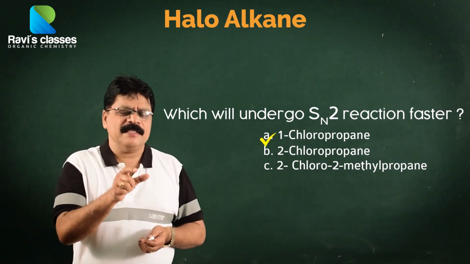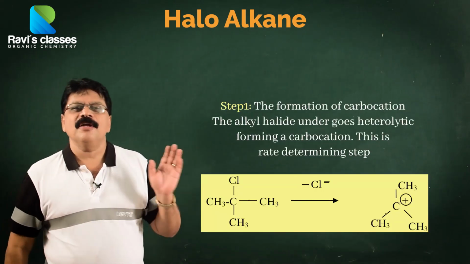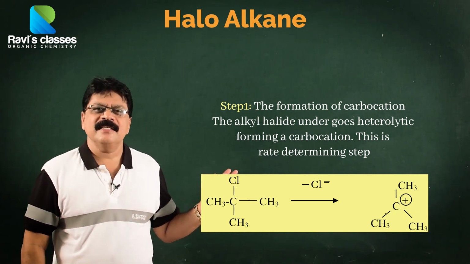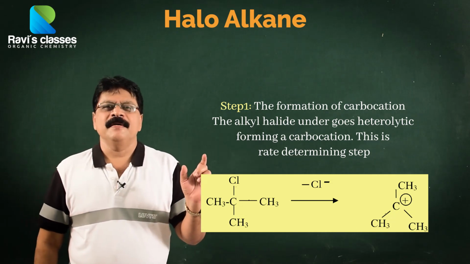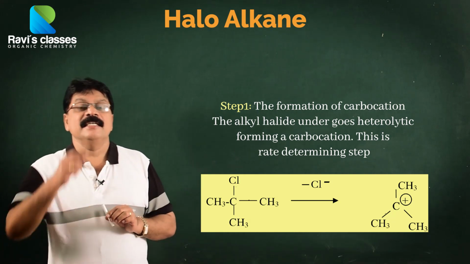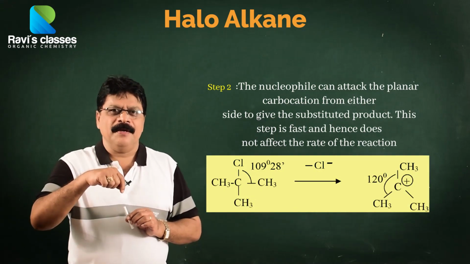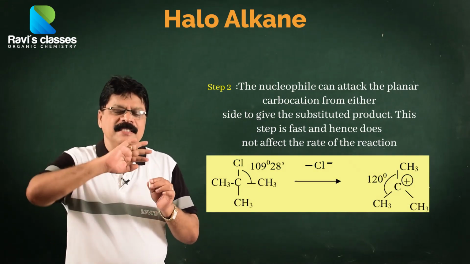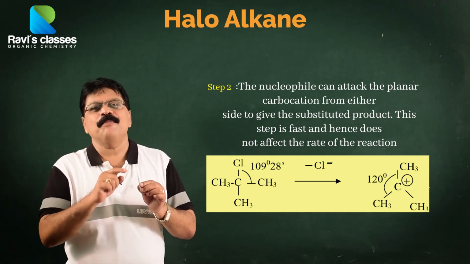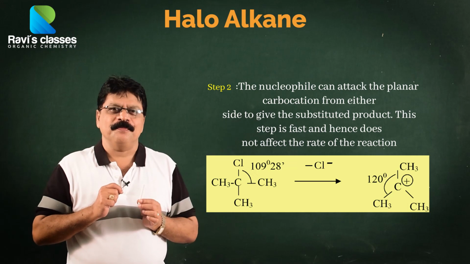Now, let me just give an insight about the SN1 and SN2 reaction. That is very interesting and it will be very useful for you. All of us know that the SN1 reaction takes place faster in the tertiary haloalkanes. Now, what is the first step? Breaking of the C-Cl bond, resulting in the formation of a carbocation. See, in the original tertiary haloalkane, there are 4 bonds, okay, and it is tetrahedral. Once the Cl⁻ breaks and goes away, now only 3 bonds are left. See, these 3 bonds will rearrange to get what? sp2.